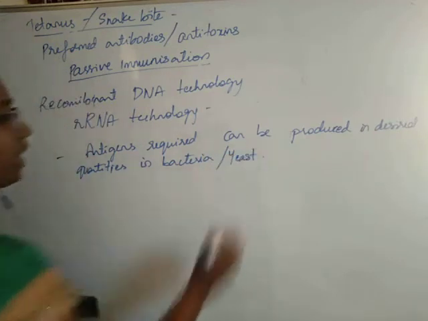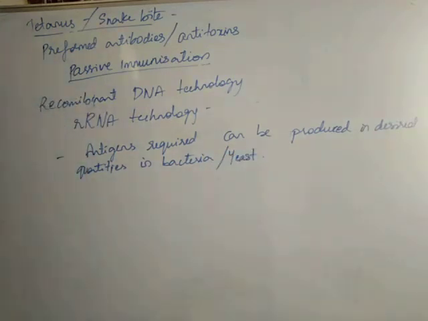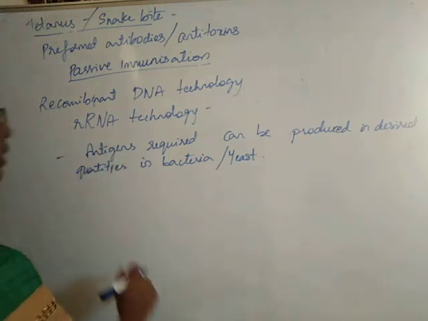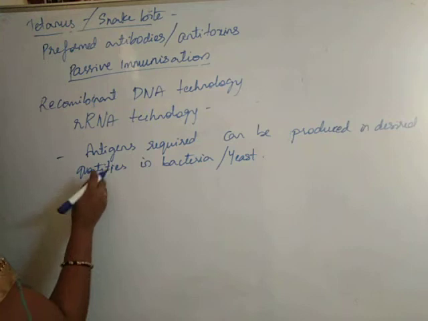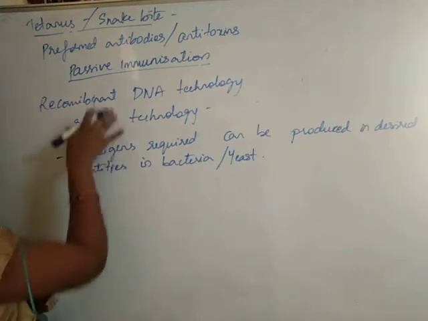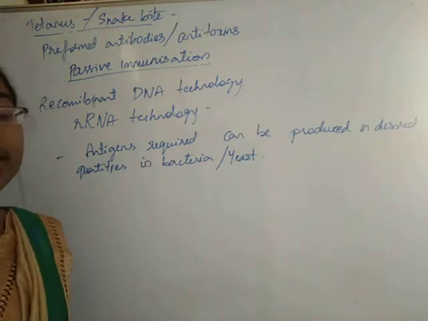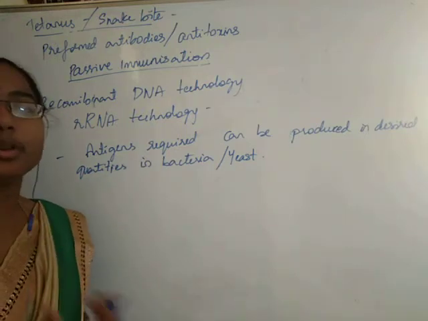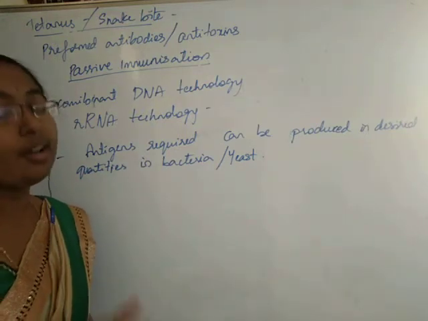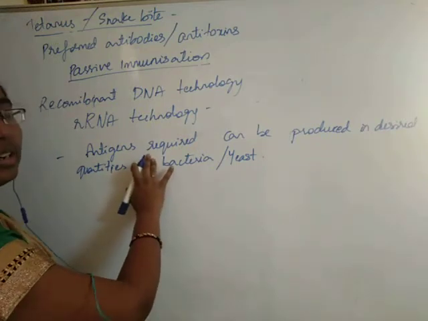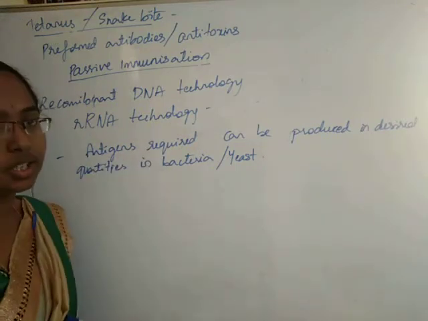In bacteria or in the bodies of yeast, however many antigens we require, that many can be produced. So the main intention behind using rDNA technology for producing antigens in required amounts is to provide vaccination or immunization to all the people.